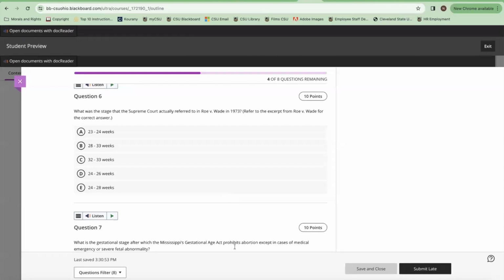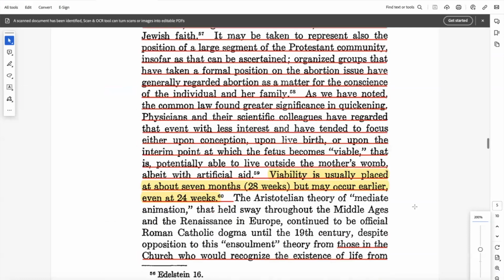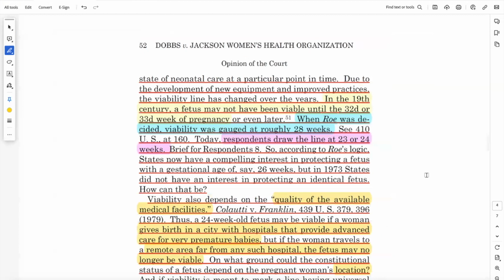So now we're going to switch and go to that decision, and we're going to look up what exactly was said here. So here you see that in Roe versus Wade, what the court actually claims is that viability is usually placed at about 7 months or 28 weeks, like the other case is pointing out, but may occur earlier, even at 24 weeks. So I wanted to point that out because this shows you a little bit of an inconsistency, strictly speaking, inaccuracy in the citation that was provided in Dobbs versus Jackson as far as Roe was concerned. So now we know that the recent court actually made a mistake here with that claim.